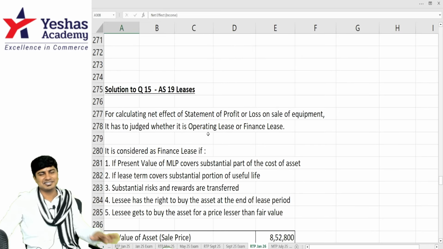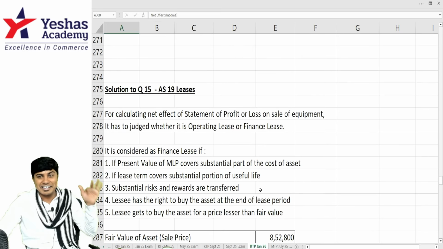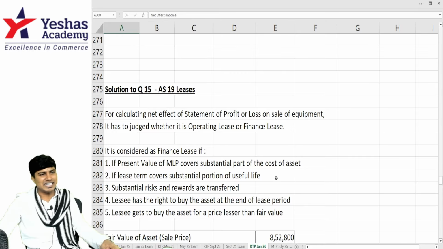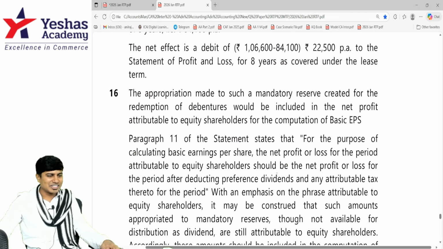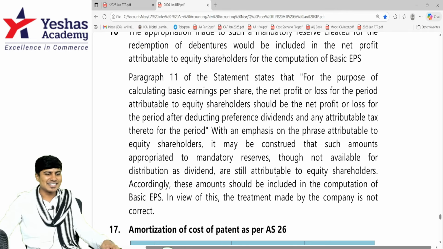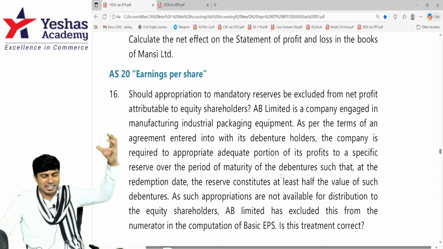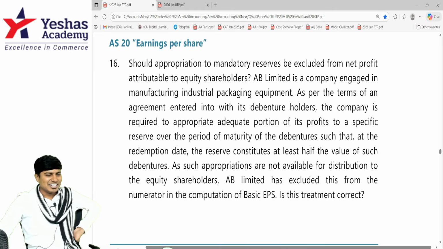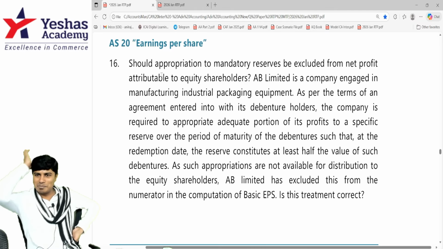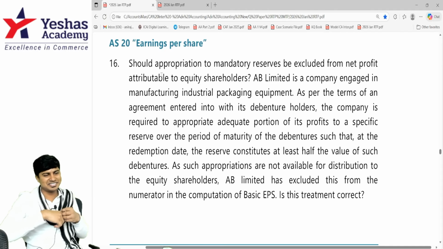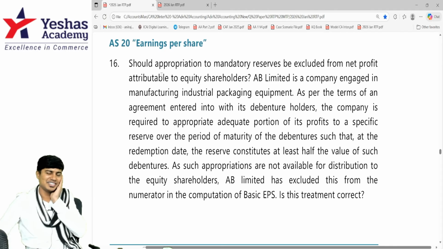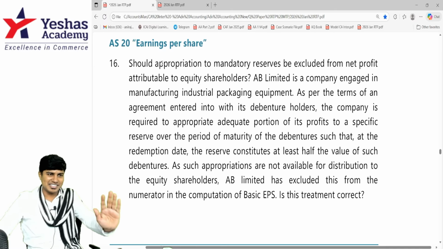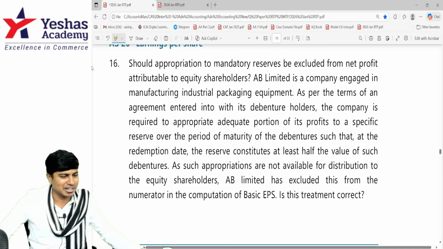Question number 15 on accounting standard 19, which is talking about leases. Let's go to question number 16, which is on accounting standard 20, which talks about EPS, earnings per share. Sorry, 15 was PPF, provident fund, and 20. Question number 16, accounting standard 20, earnings per share.